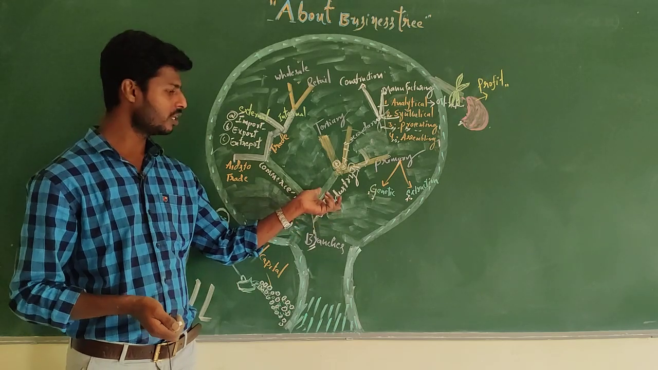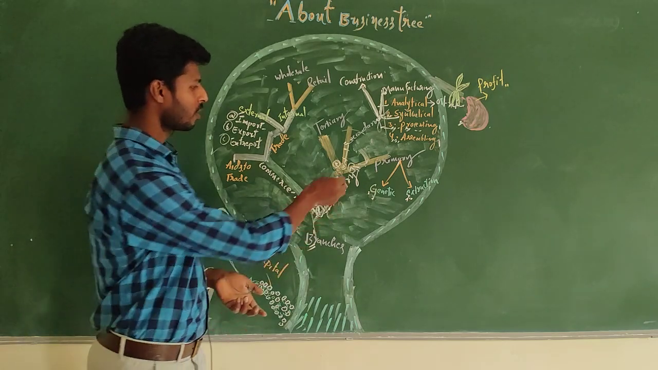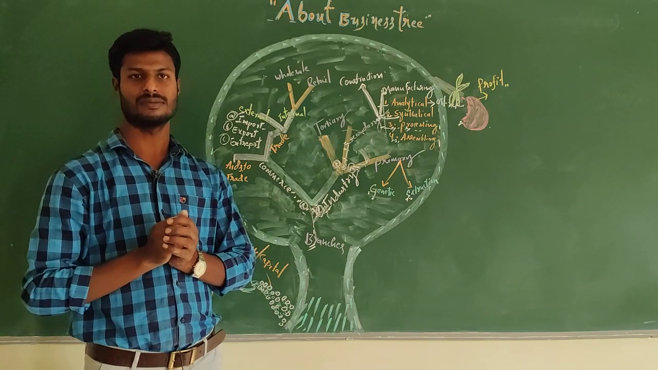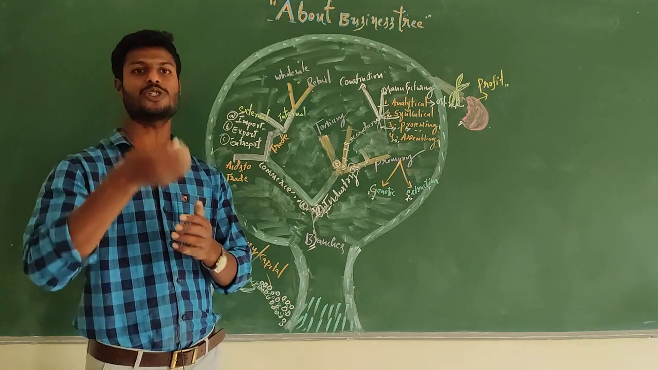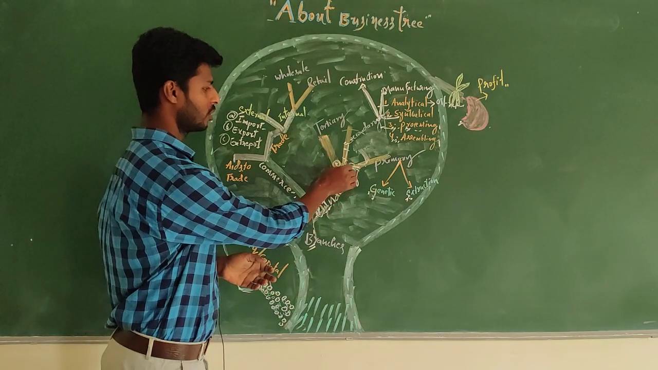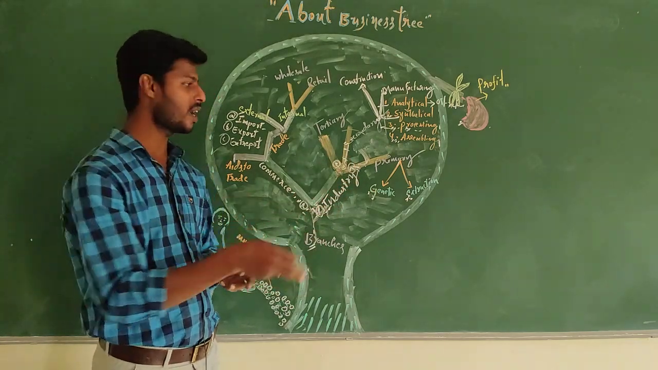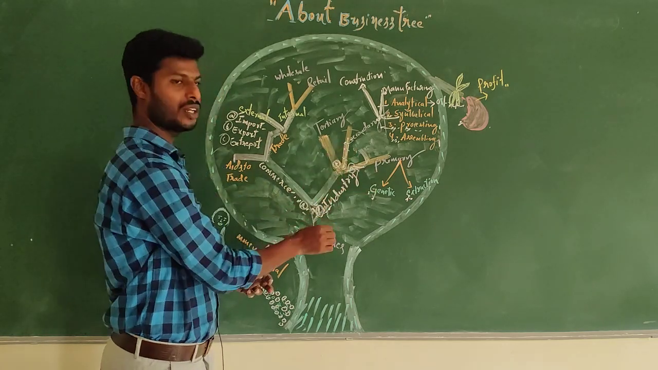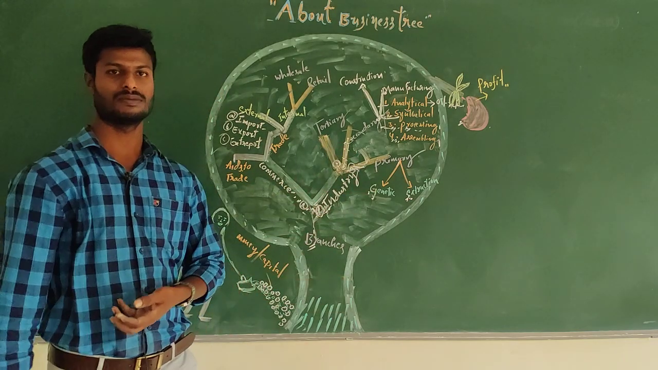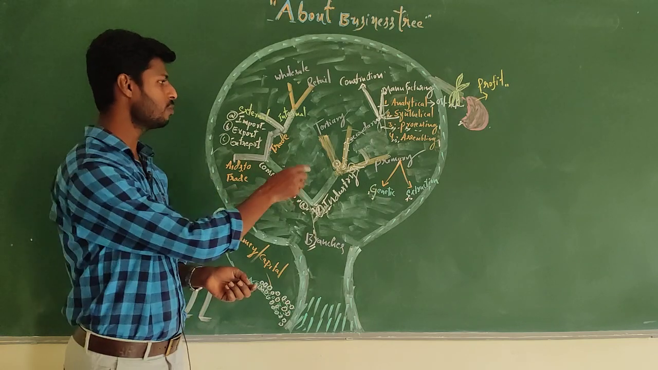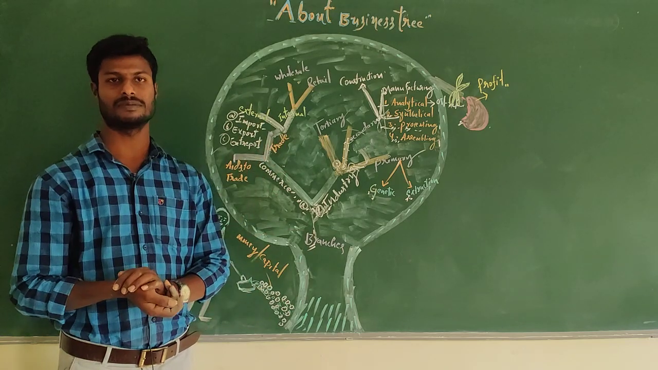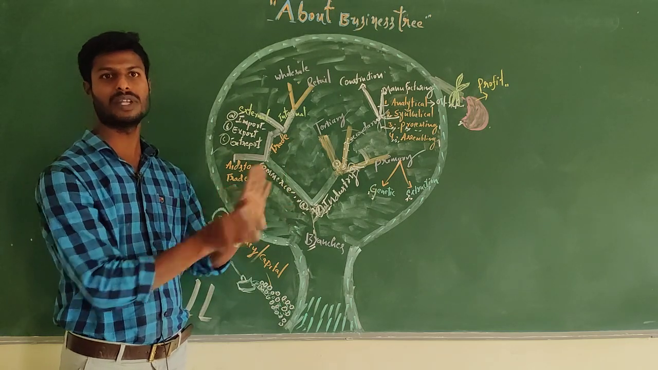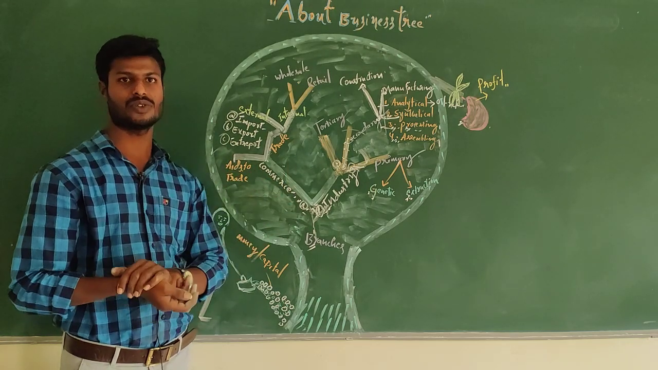In industry, there are three types based on the nature of the product, three broad categories: primary industry, secondary industry and tertiary industry. Dear students, now let me give only brief details about the business tree.